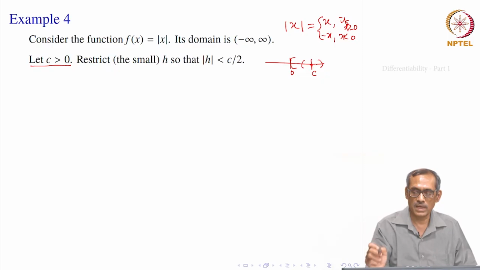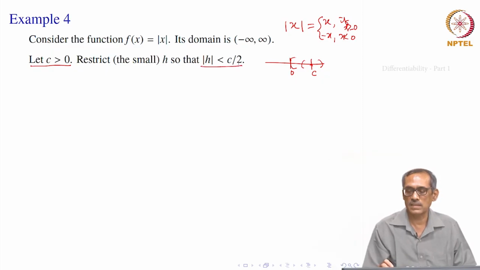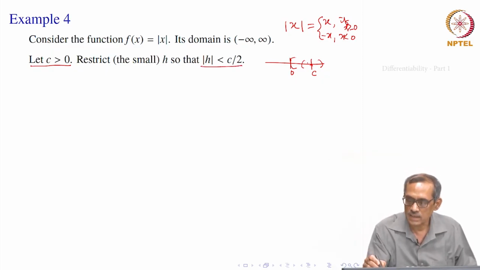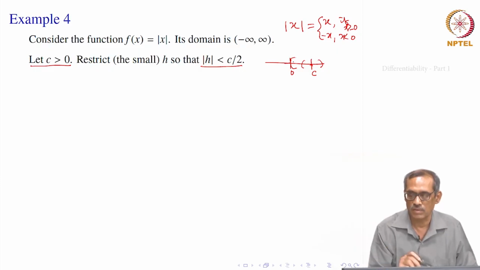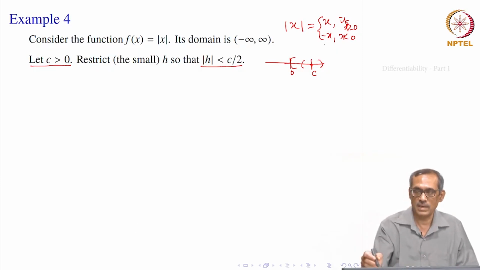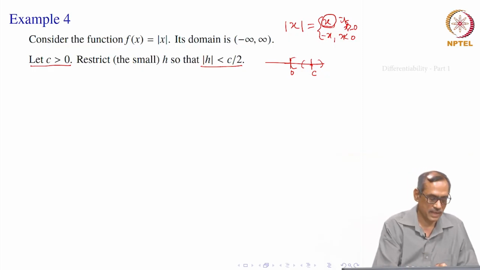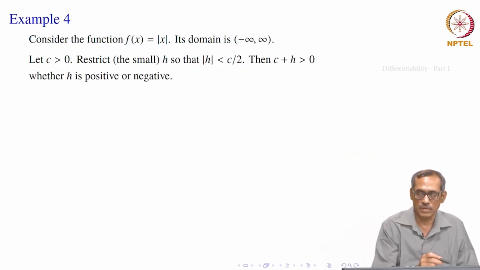Okay. So, let us see at this point c is positive. Now, since we will be taking a limit, we can really make our h to be smaller. So, let us restrict our h to be smaller than c by 2, so that when you take f of c plus h, it will not go beyond this 0. So, only the first one we can really use, because c is bigger than 0 anyway. So, let us restrict that h, anyway it goes to 0.